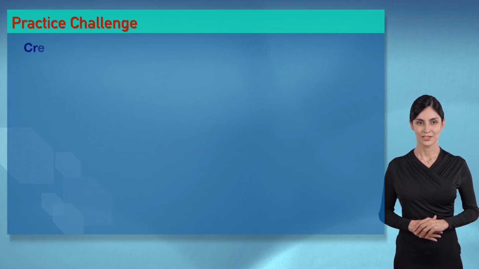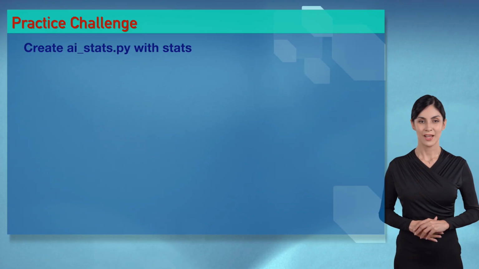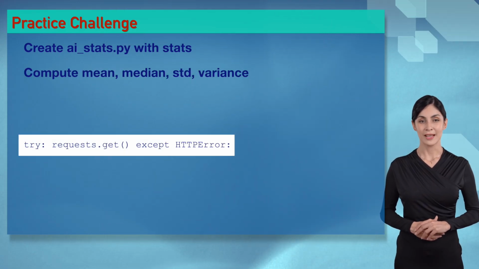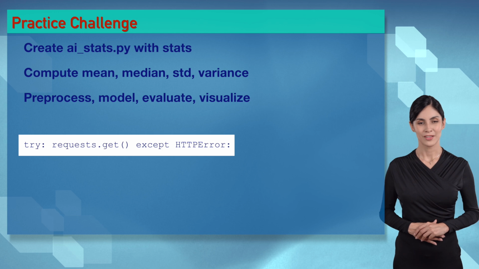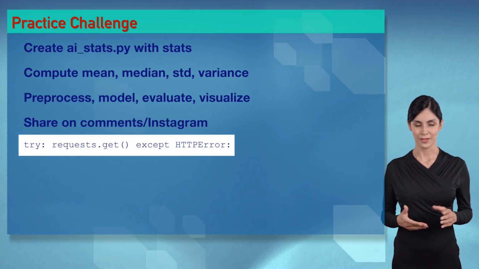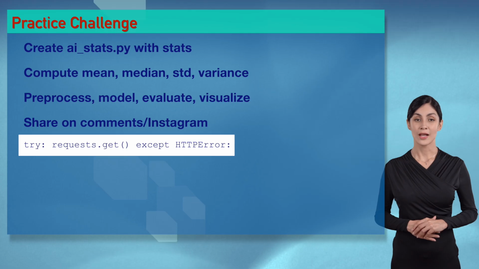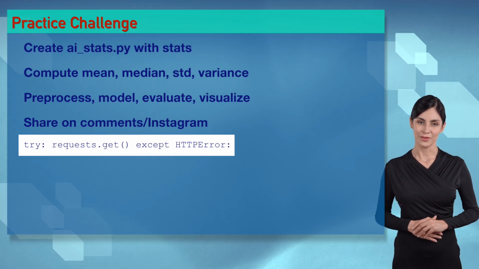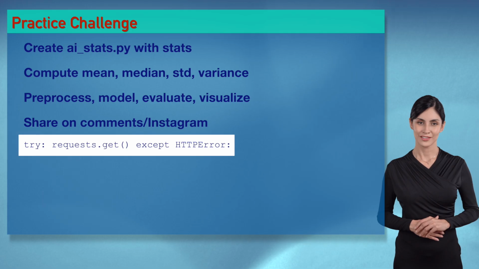Wizards, here's your challenge. Create AIstats.py to load California housing, compute mean, median, std, variance, pre-process with feature engineering, model with regression, evaluate with MSE and R2, and visualize with matplotlib. Run with python3 AIstats.py and share on Instagram, darlings.